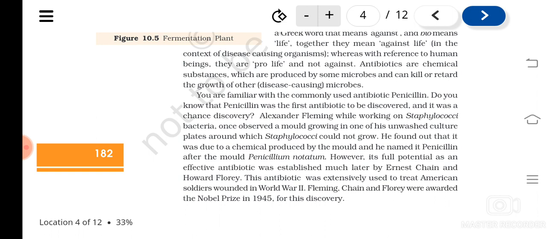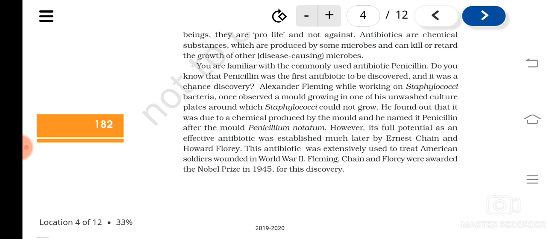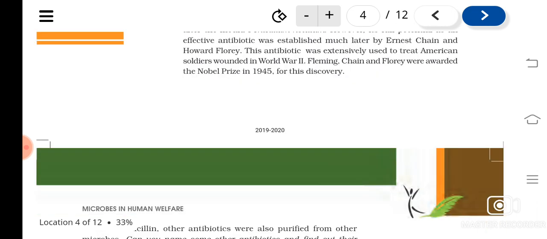Its full potential was understood later by Ernest Chain and Howard Florey. Fleming, Chain, and Florey were awarded the Nobel Prize in 1945 for the discovery of antibiotics.